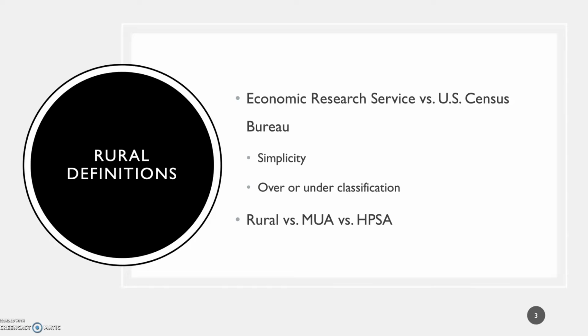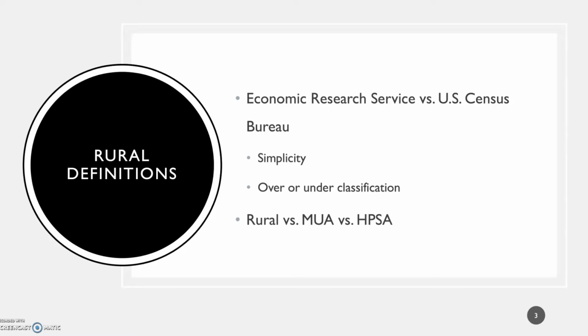Metropolitan areas, according to this definition, are a central county with one or more urbanized areas, and outlying counties that are economically tied to the core counties. Non-metropolitan areas are separated into two categories, micropolitan and non-core. Micropolitans have a larger labor market, and they're not always connected to a metro area. These areas may or may not be counted in the rural definition, depending on the policymaker or the researcher. Non-core areas, however, are always classified as rural.